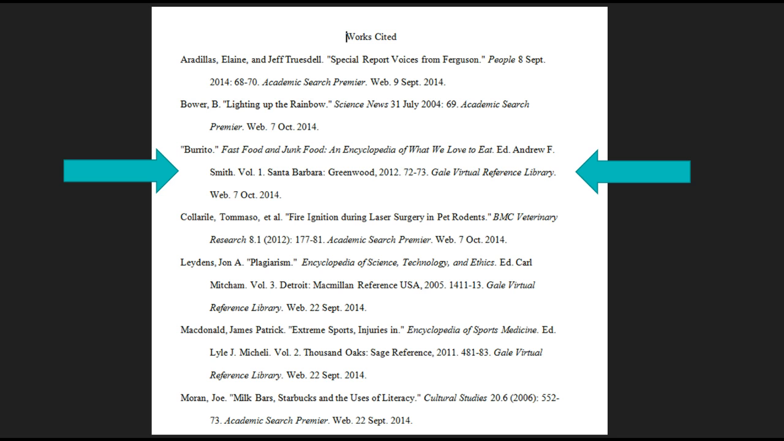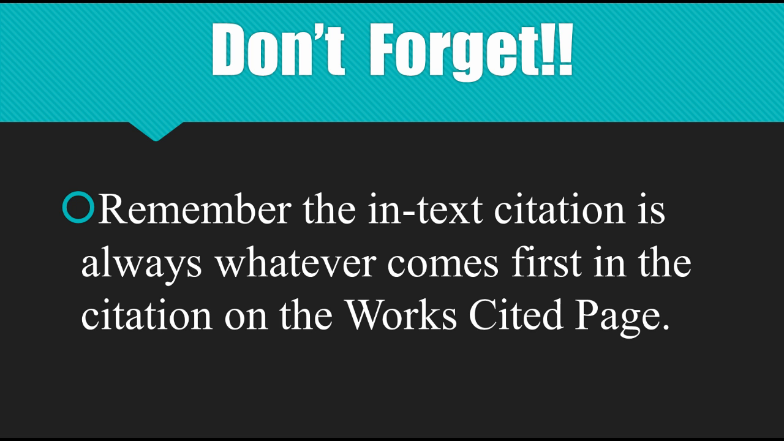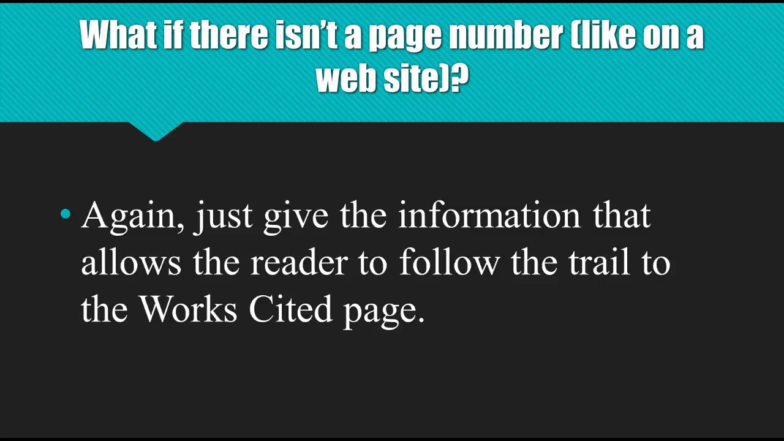Like here. Here's an article that doesn't have an author. And this is what it would look like in your sentence. Remember, the in-text citation is always whatever comes first in the citation on the works cited page. Alright, so what if there isn't a page number, like on a website? Again, you just give the information that allows the reader to follow the trail to the works cited page.